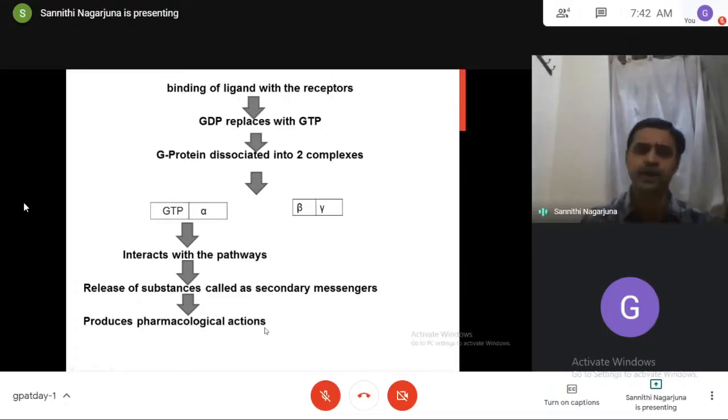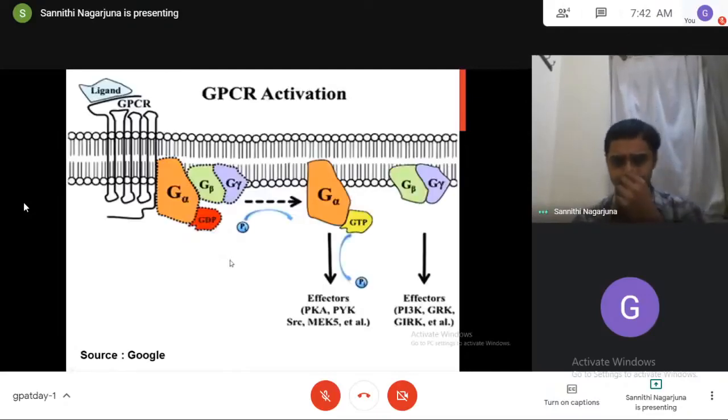So the common agenda of G protein coupled receptors we have understood and discussed. To know what type of pharmacological actions the ligand produces, you have to know the pathways, the second messengers and their pharmacological actions. All right. Usually, we have two pathways. We'll see them one by one. See one of the representations.